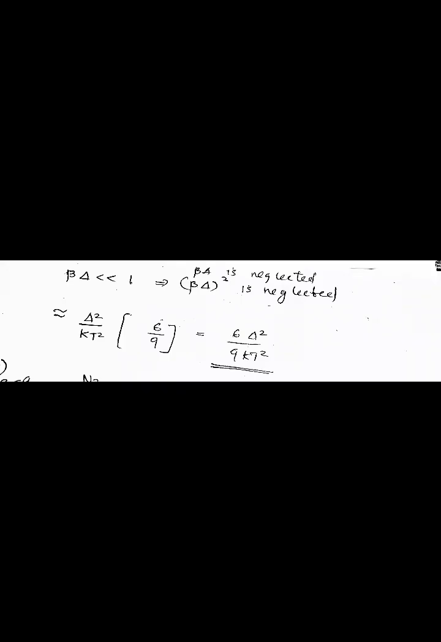Here beta delta is less than 1. So here we can neglect the beta delta term and beta delta square term. So this is equal to delta square by kT square into 6 by 9, and this is equal to 6 delta square divided by 9 kT square. So this is the answer. That means the specific heat is proportional to 1 by T square. So the answer is option D.